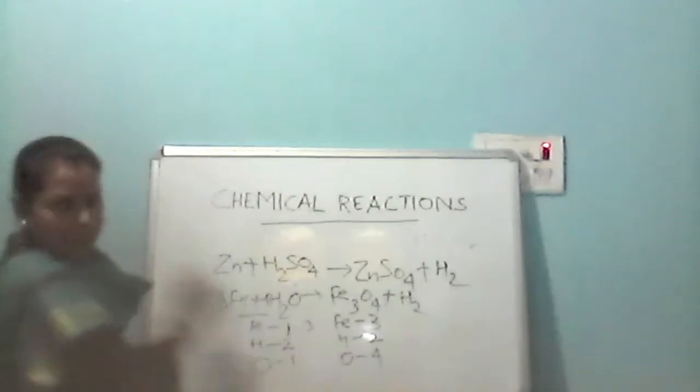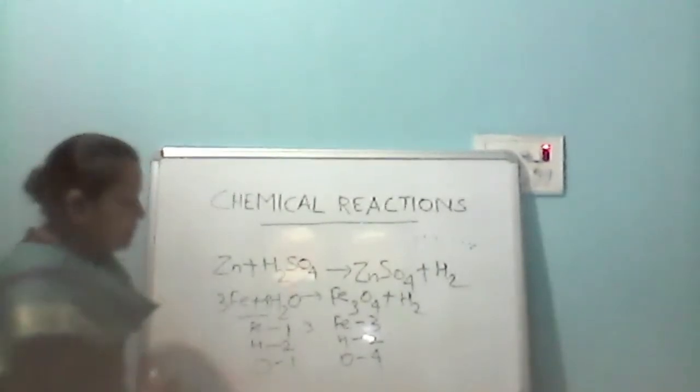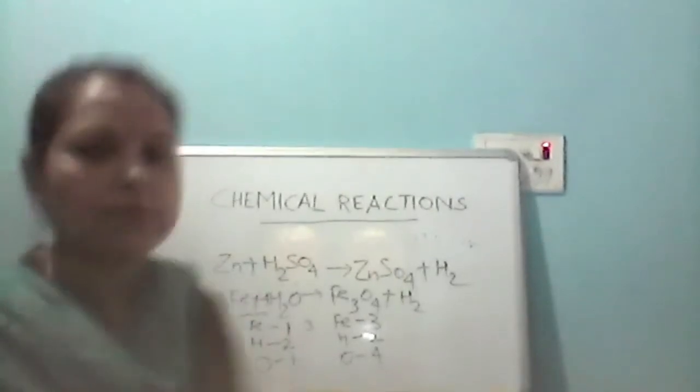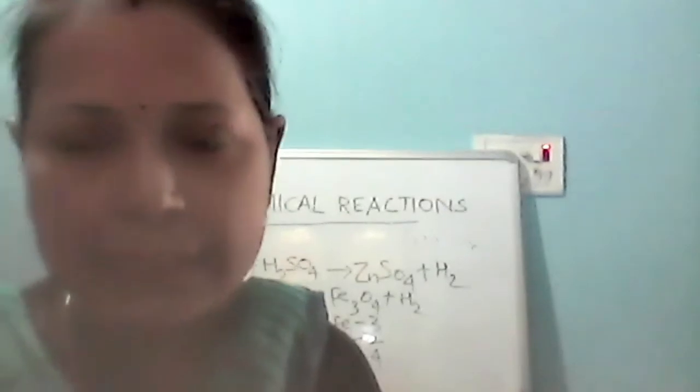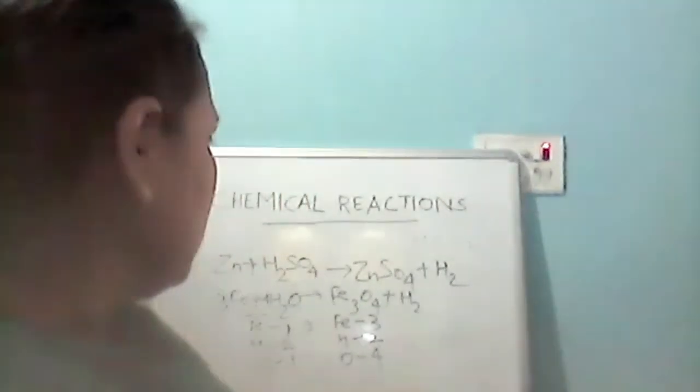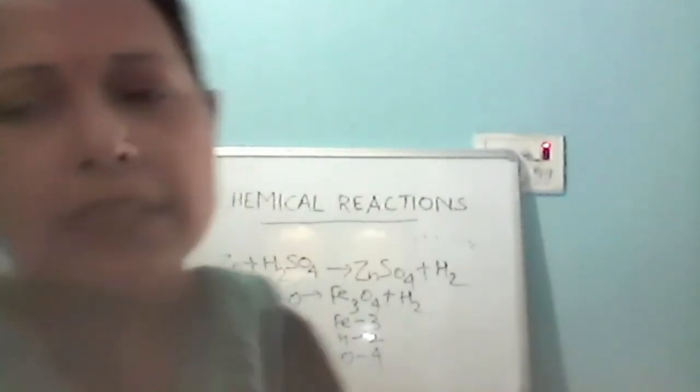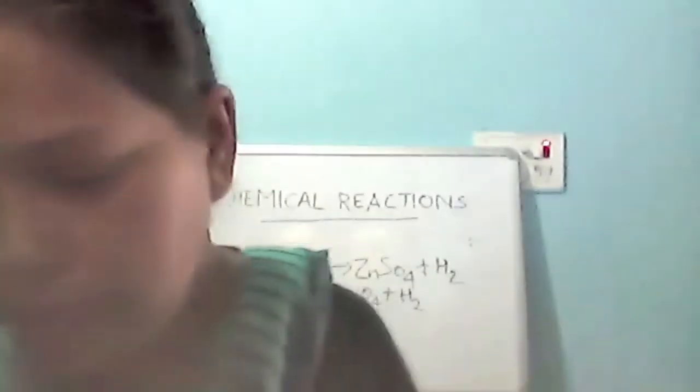If we are multiplying iron by 3, here hydrogen कितना है यहाँ? Hydrogen, yes. If we are multiplying by 4, it is hydrogen 8, and there it is. What will be the answer? Tell me how we are going to balance it.